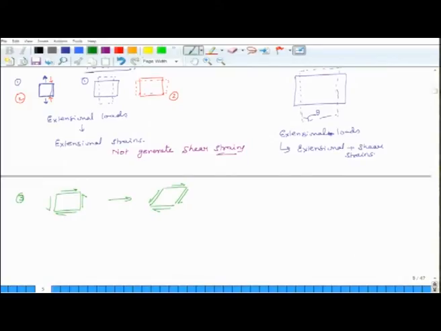So, for isotropic cases, shear loads only generate shear strains.